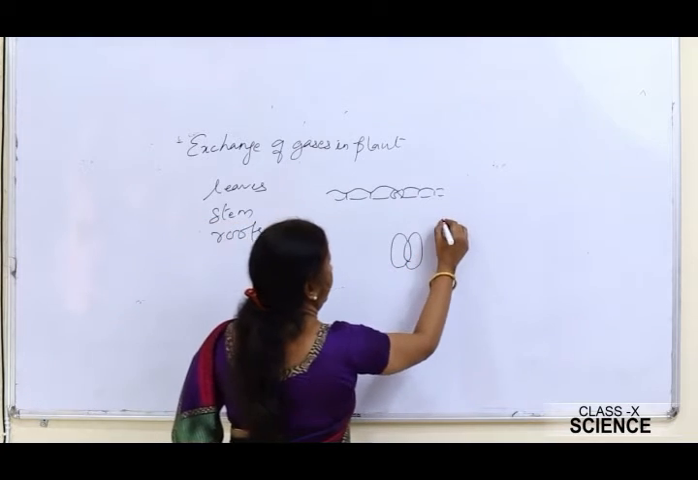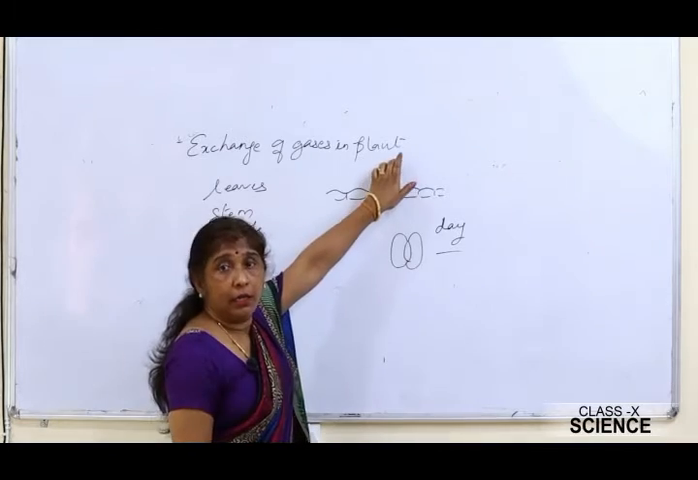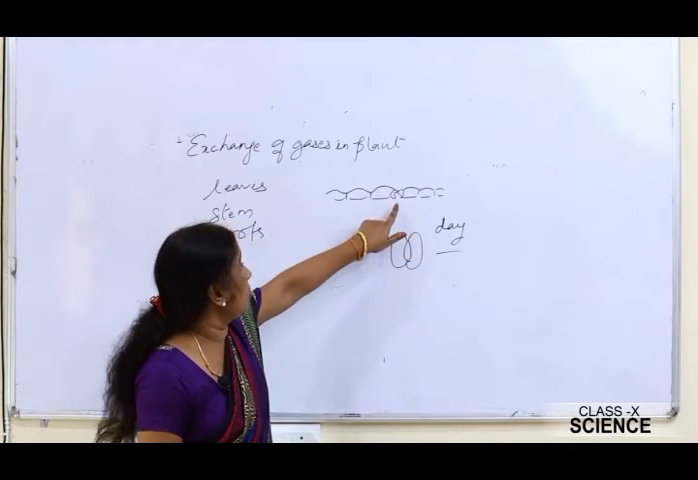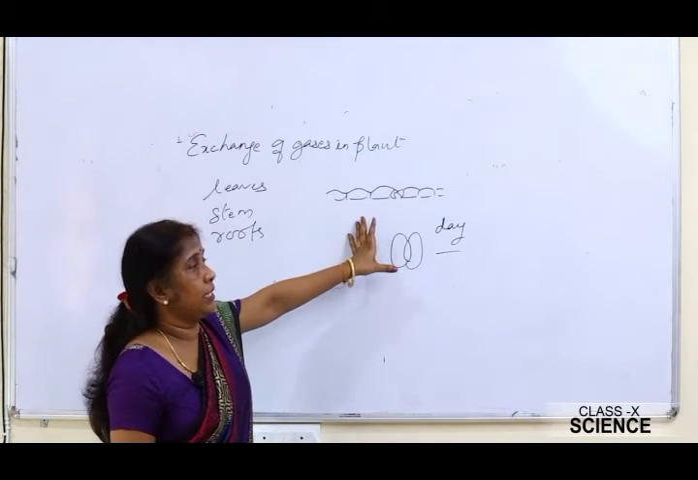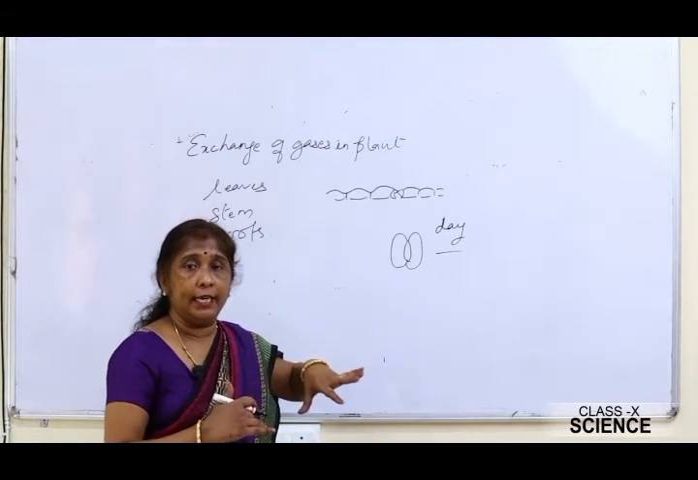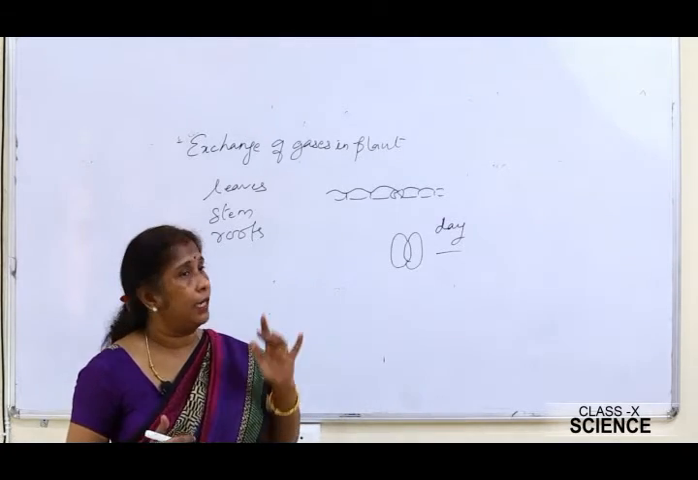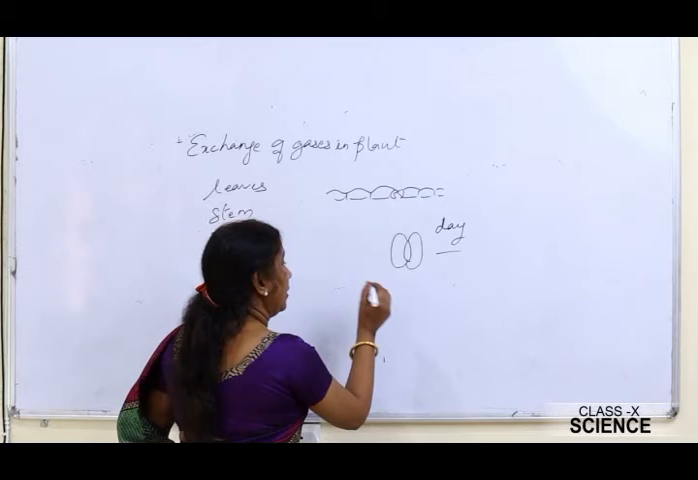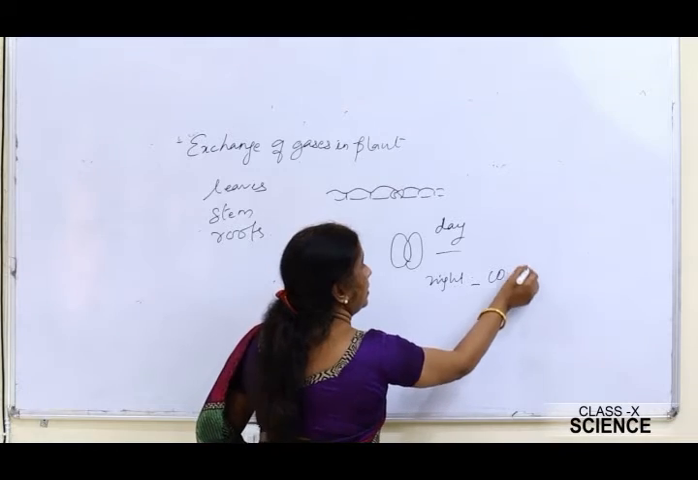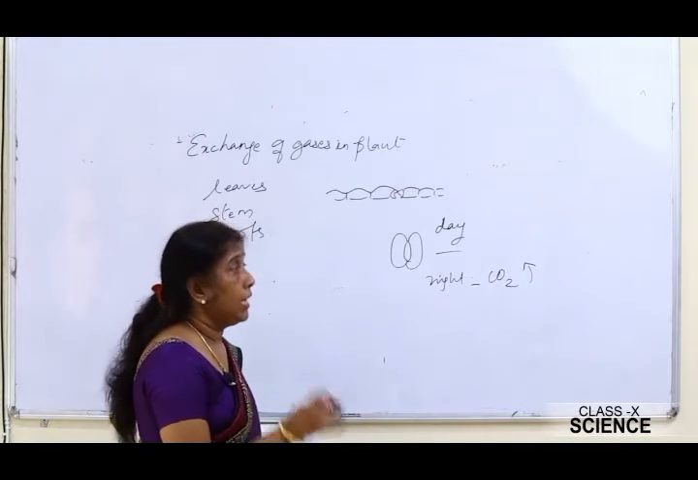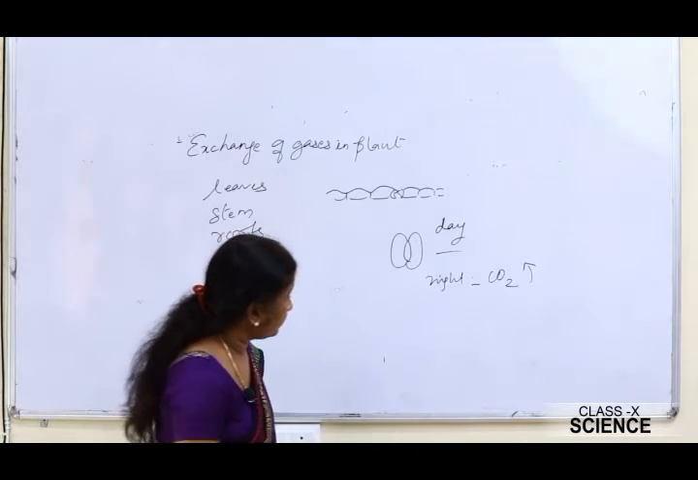Now during the daytime, what happens? During the day, when photosynthesis is going on, carbon dioxide is taken in by the plant and oxygen moves out of the plant. And during the night, when there is no photosynthesis, the plant starts giving out carbon dioxide and taking in oxygen. The carbon dioxide given out by the plant during the night is utilized by the plant during the day for photosynthesis.